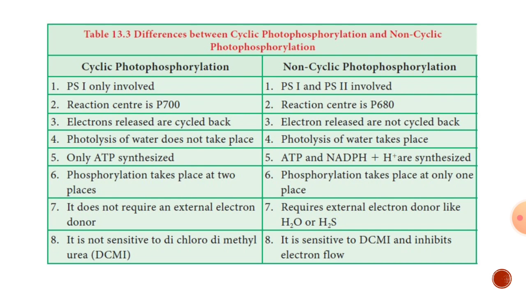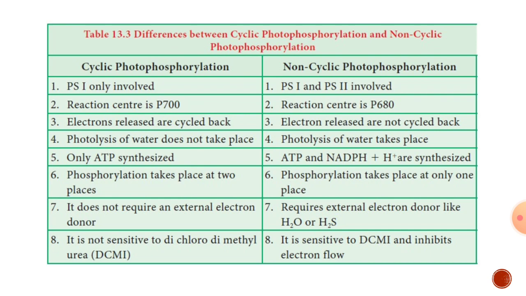Here in cyclic photophosphorylation, there is no photolysis of water. Water molecules do not get broken down and do not give oxygen, electrons and protons. But in non-cyclic photophosphorylation, the photolysis of water, also called the Hill reaction, takes place so that oxygen is evolved, protons are released and electrons are released. In cyclic photophosphorylation, only 2 ATP are released at 2 different points. Hence, that is called substrate level phosphorylation or photophosphorylation. In the case of non-cyclic, 1 ATP is formed at one place and 2 NADPH2 are formed.